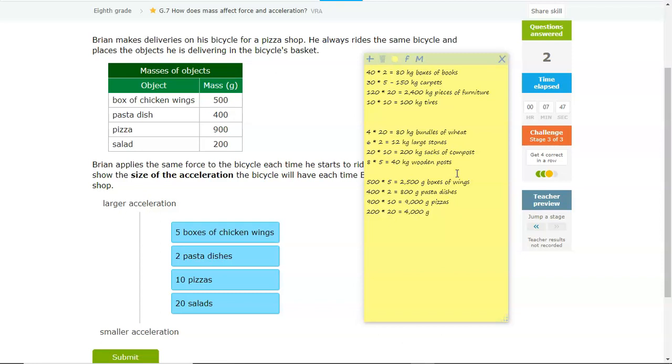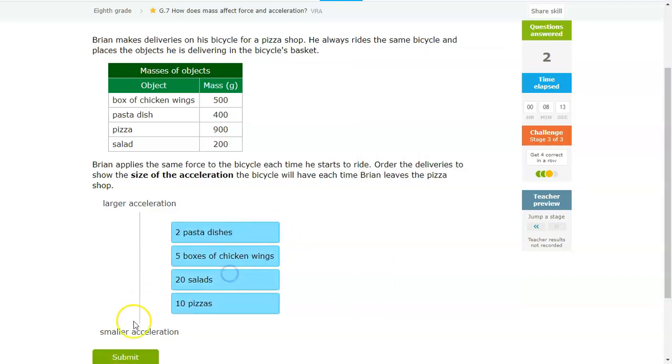4,000 grams of salads. So in this instance, your pasta dish is the smallest, followed by the salads, and I'm going to put this in the correct order so I don't get mixed up. And then you got the pizzas at the end. So the largest acceleration would be dishes, then wings, then salads, and pizzas. Dishes, wings, salads, pizzas.